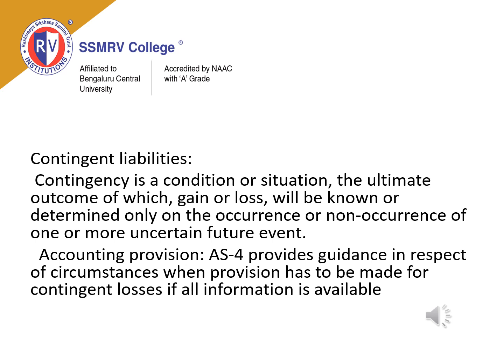Contingency is a condition where the ultimate outcome, gain or loss, will be known or determined only on the occurrence or non-occurrence of one or more uncertain future events. Accounting Standard 4 provides guidance in respect of circumstances when provision has to be made for contingent losses if all information is available.